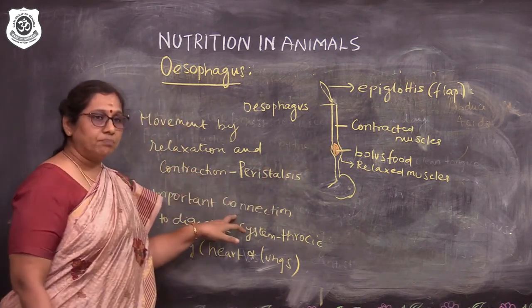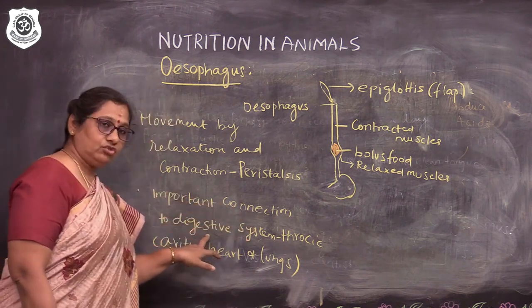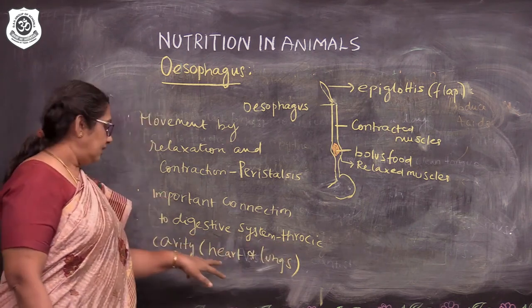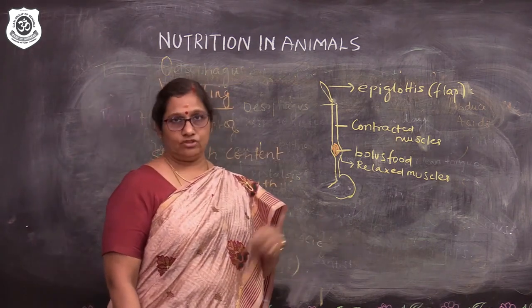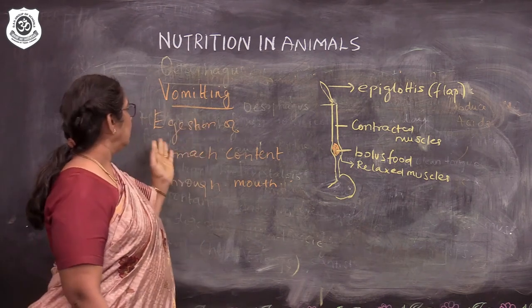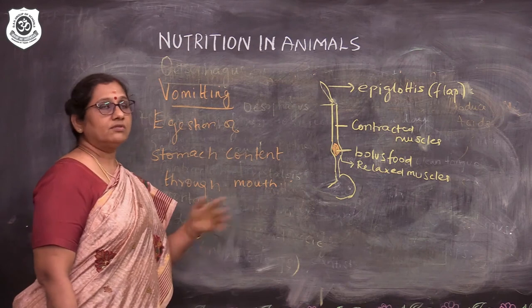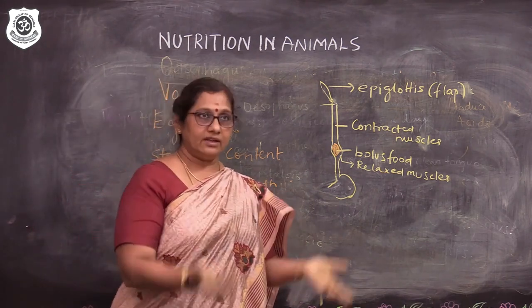Next, what is the importance of this? It is an important connection to the digestive system through the thoracic cavity, where the heart and lungs are protected. Disorder of the digestive system. What I mean is vomiting. So, expulsion of stomach content through the mouth. Whatever we take, suppose if it doesn't suit our stomach, automatically we vomit it out.